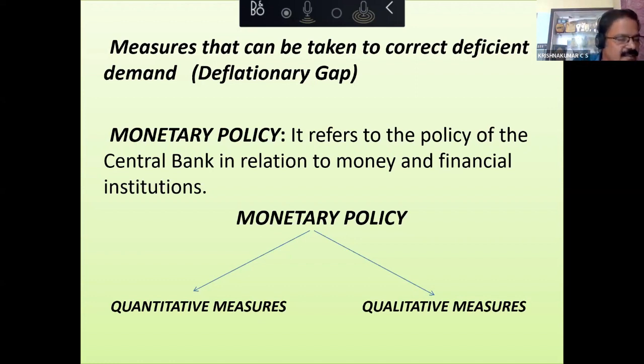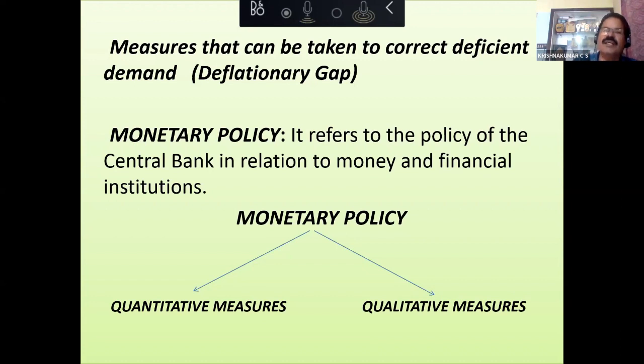On the other hand, if margin requirement is lesser, more loan will be advanced, money supply will increase, consumption will increase, aggregate demand will increase, and the deflation will be minimized. So these are all quantitative and qualitative measures in order to control inflationary gap and the deflationary gap.